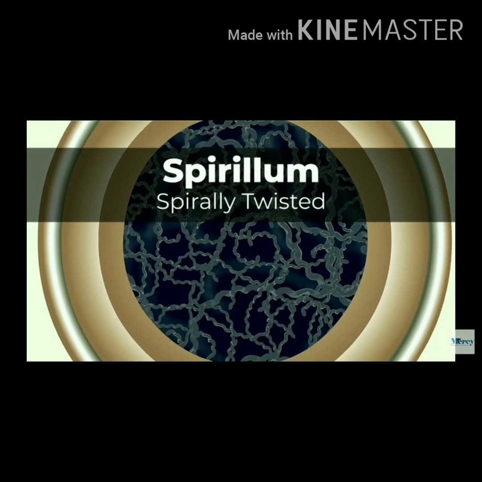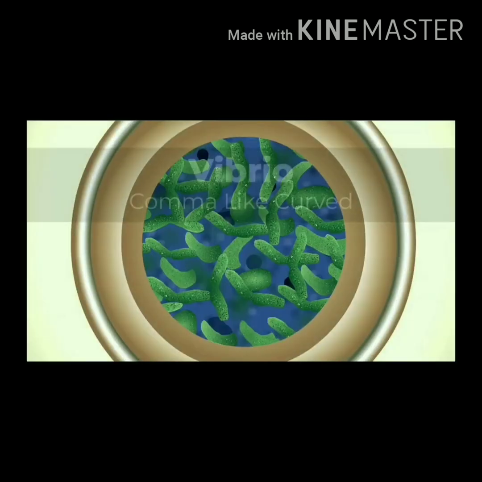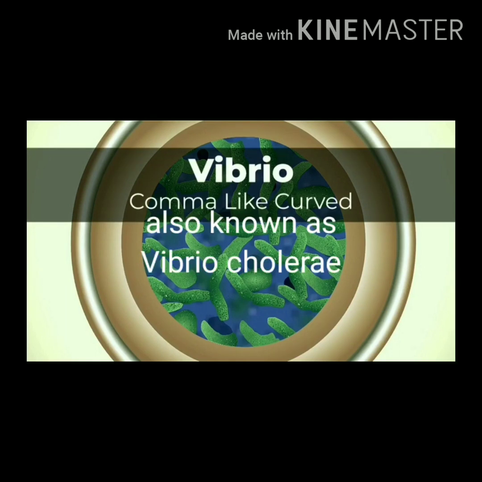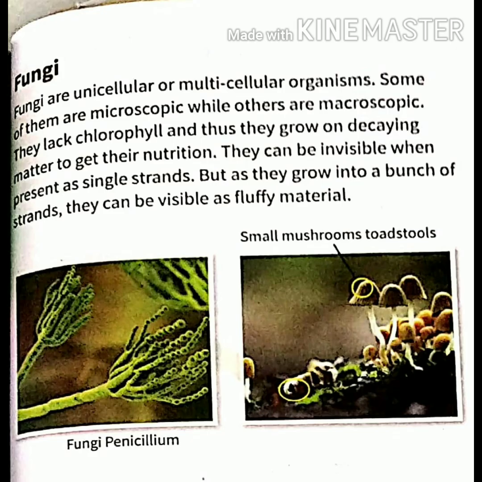So, the next shape is the spirillum-shaped bacteria. These are spirally twisted. For example, spirochetes. Then the next shape of bacteria is the vibrio. Vibrio are comma-like curved shaped bacteria. For example, Vibrio cholerae. So this was all about the shapes of bacteria.